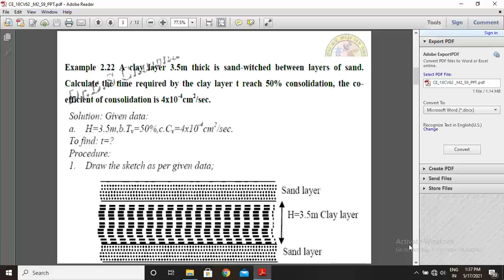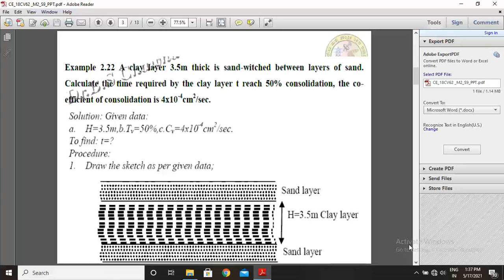So in this problem, solution: write given data. H is given 3.5 meters. Degree of consolidation U equal to 50%. CV is given 4 into 10 to the minus 4 centimeter square per second. To find T, that is time.